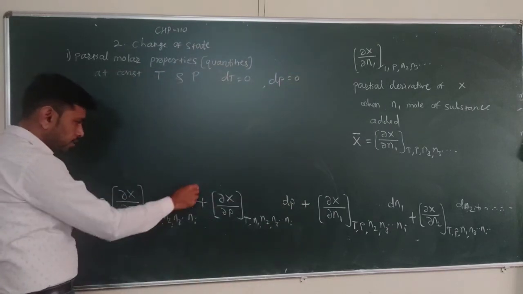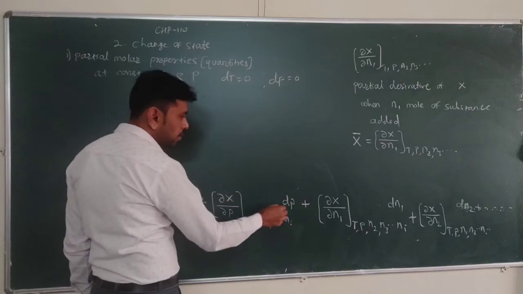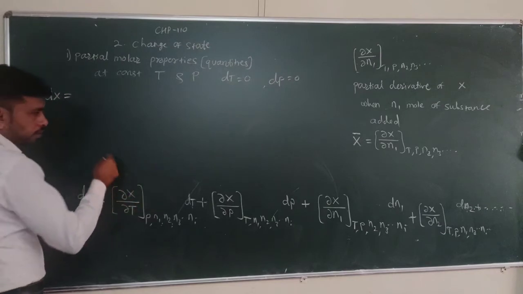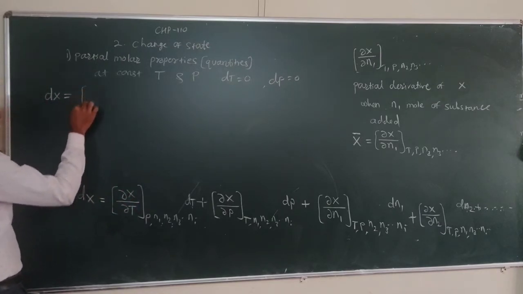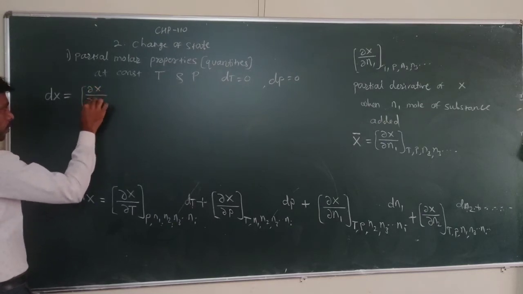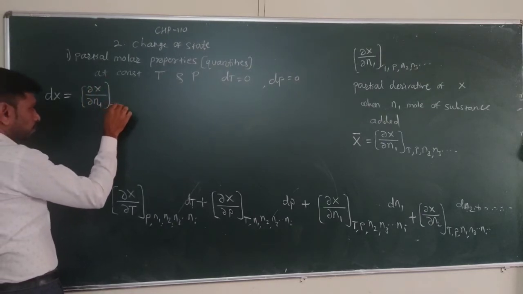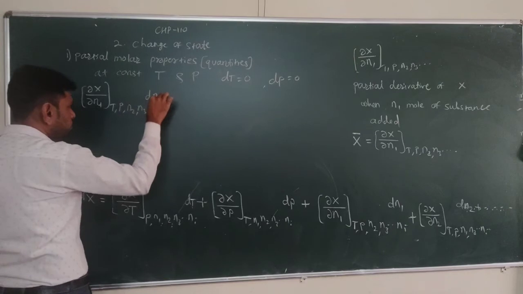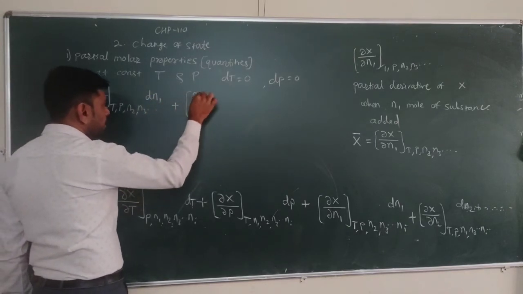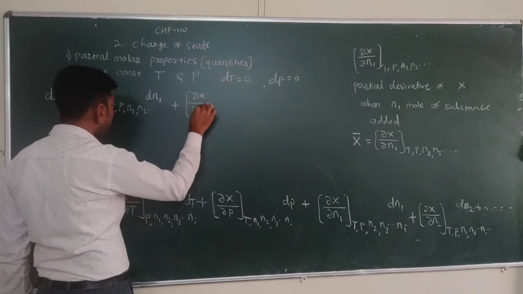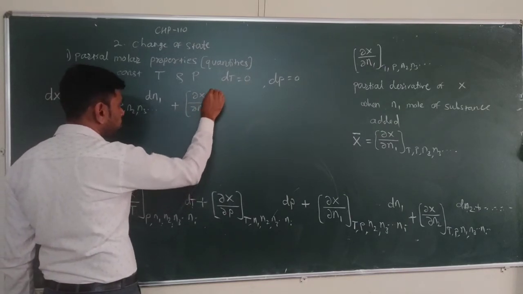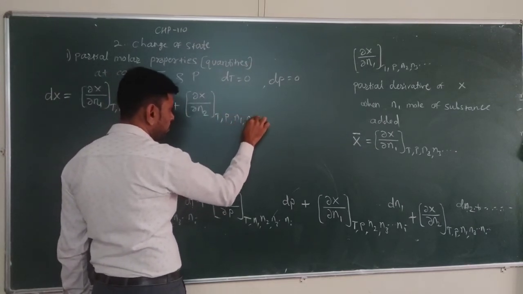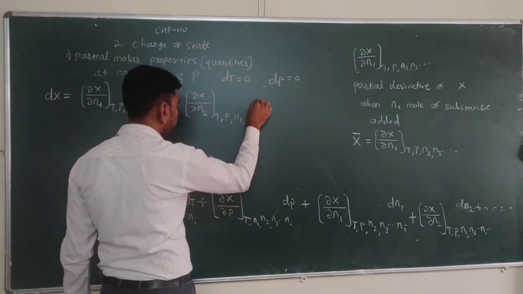So we can write the equation: dX is equal to delta X upon delta n1 at constant temperature, pressure, n2, n3, etc., times dn1, plus delta X upon delta n2 at constant temperature, pressure, n1, n3, etc., times dn2.